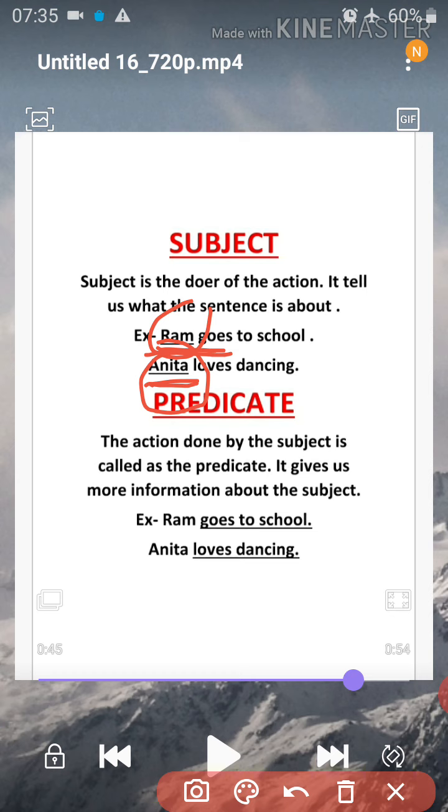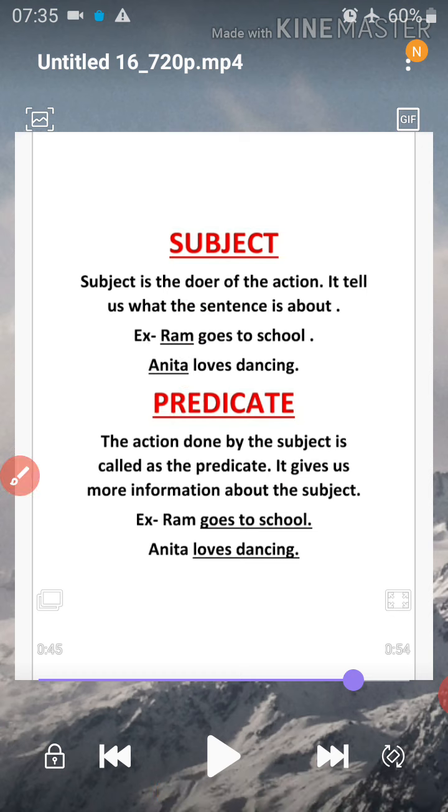Okay, now next is our predicate. The action done by the subject is called the predicate. So the work or the action done by the subject in the sentence is called the predicate. It gives us more information about the subject.